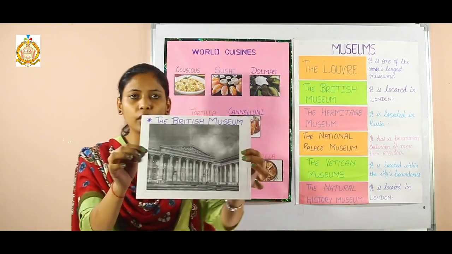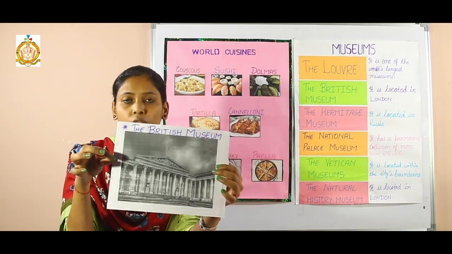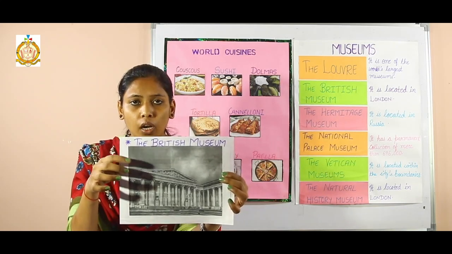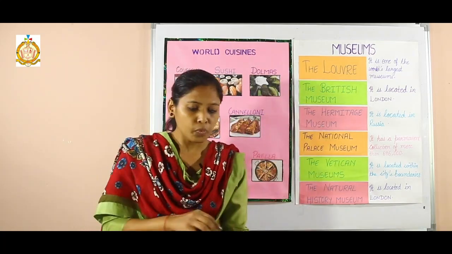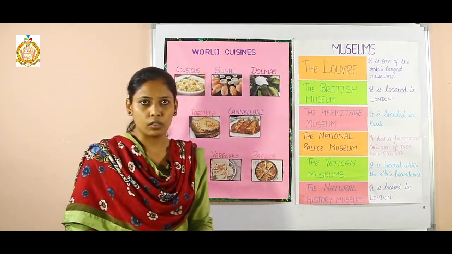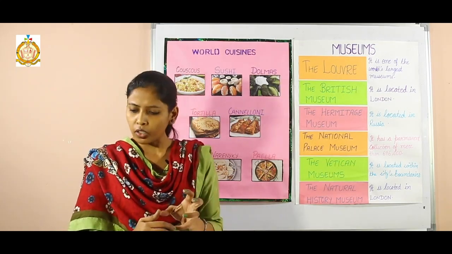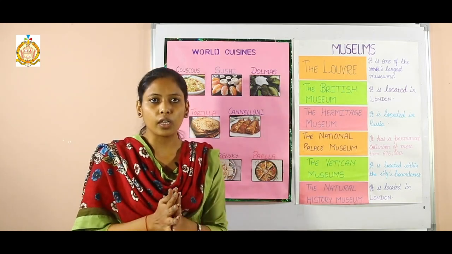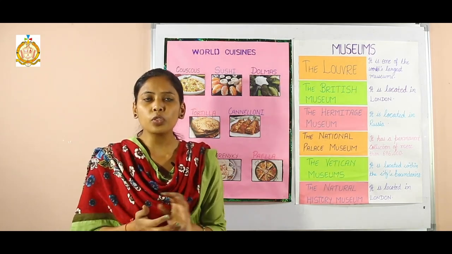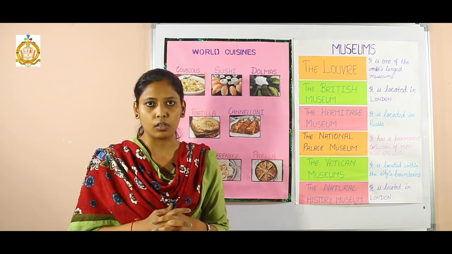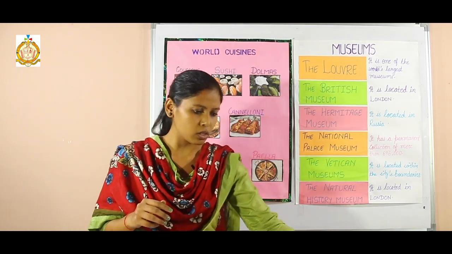Next one is the British Museum. This is located in London, and around how many objects are kept in this? Around 8 million objects. And all the objects are dedicated to human history and culture. So a question can be asked, in which museum are around 8 million objects kept? Your answer will be the British Museum. And another question, which museum is dedicated to human history and culture? So the answer is the British Museum. It is also one of the largest museums.